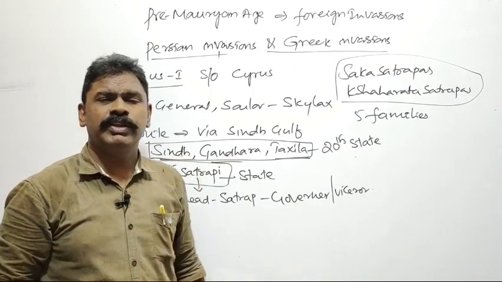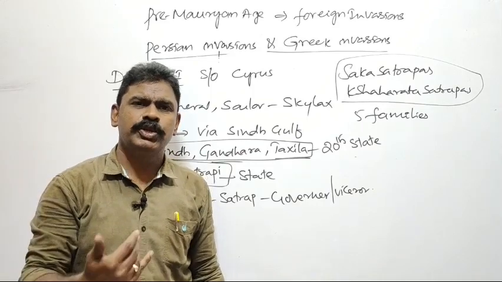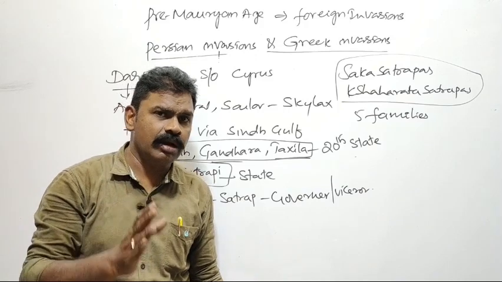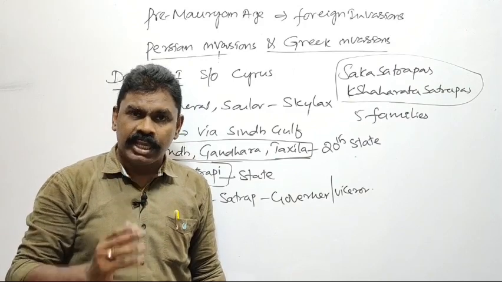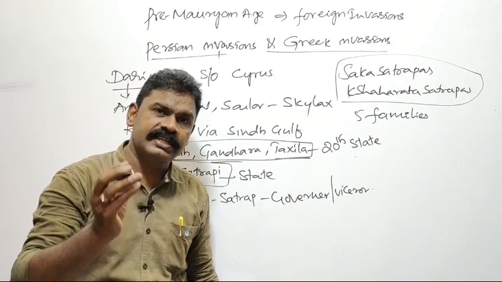Sakarudra Damana was very famous for issuing an inscription called the Girnar or Junagadh inscription. It was the first fully Sanskrit inscription.